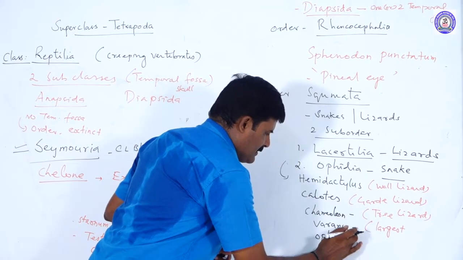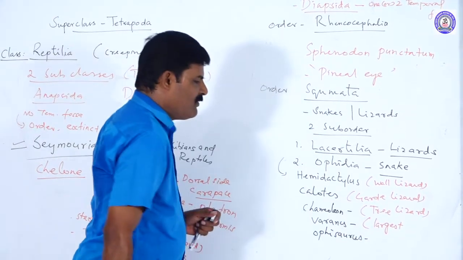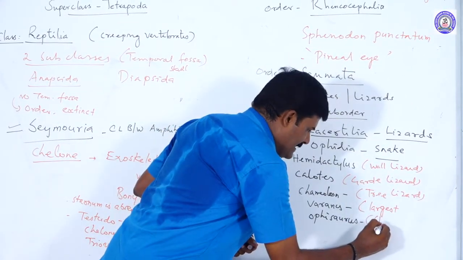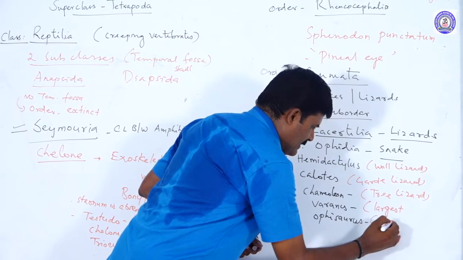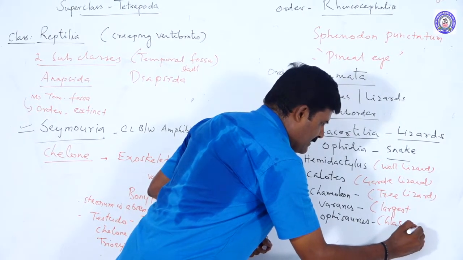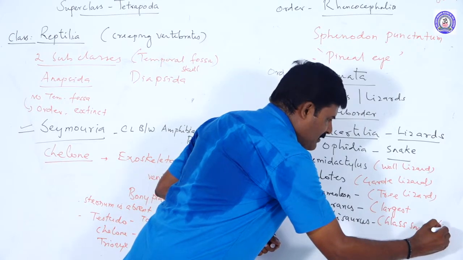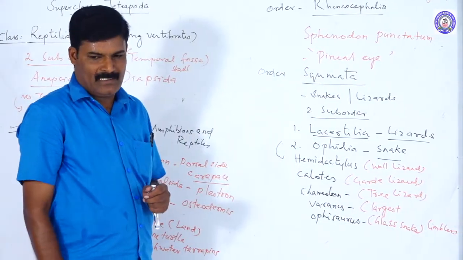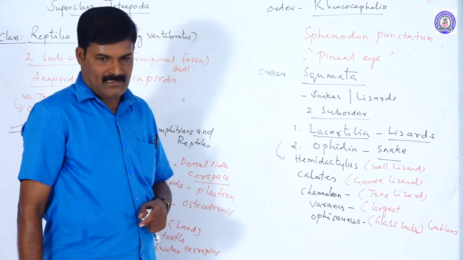Ophiosaurus is commonly called the glass snake. These are otherwise called limbless reptiles, or limbless lizards.